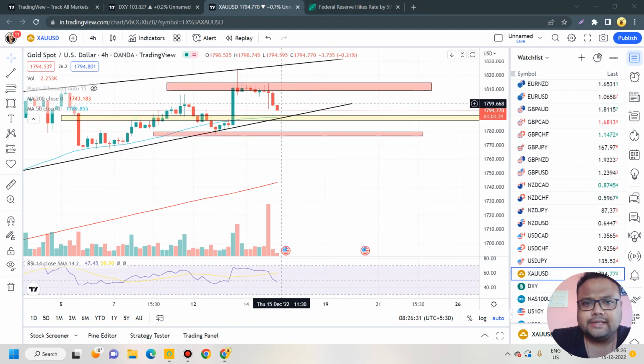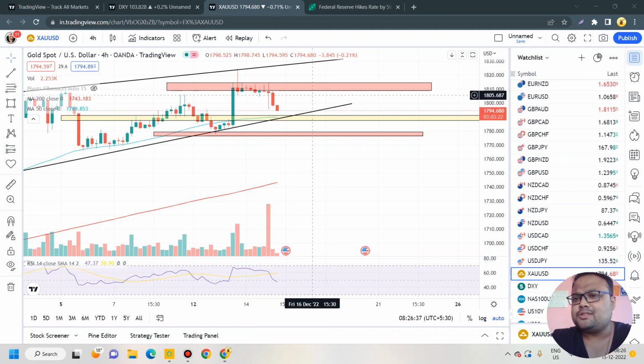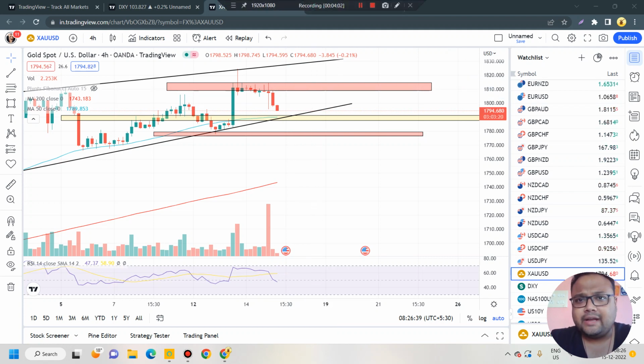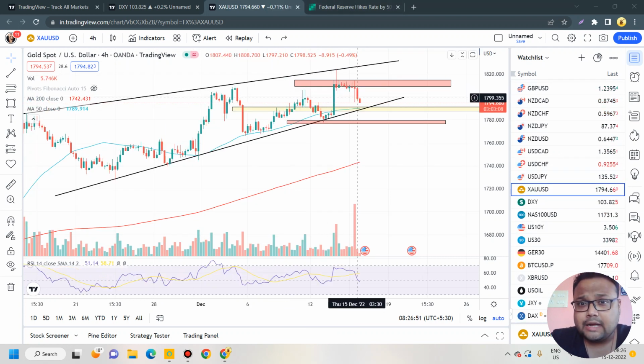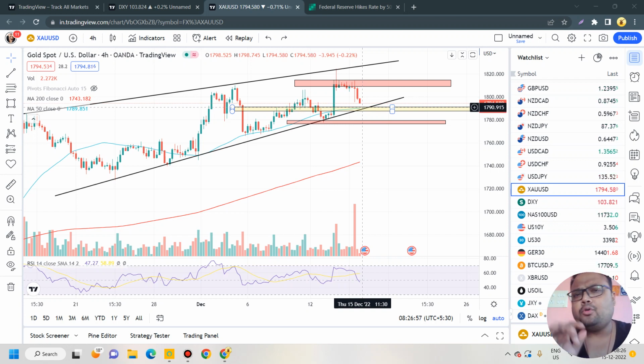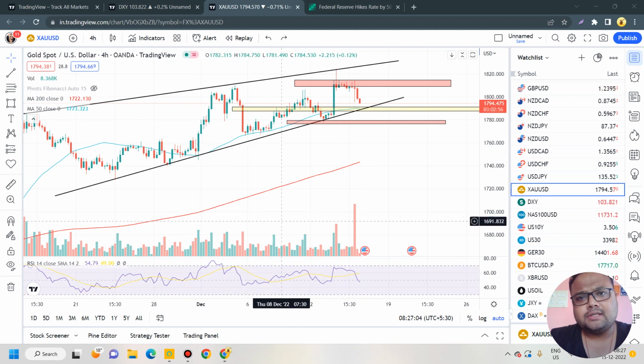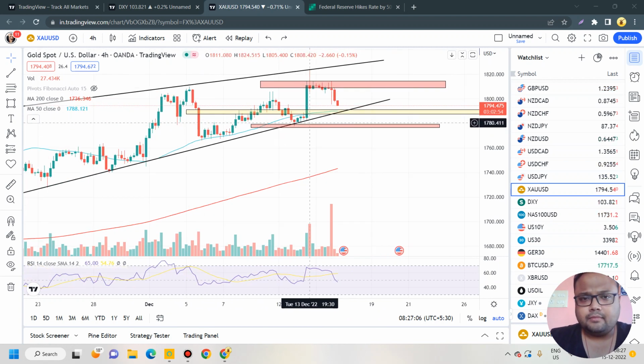But as we can see, gold is showing a red candle, and selling pressure is also very much present. So once the market comes down to the support level, observe the market first. Do not take a buy position immediately, because right now volatility is there. I won't say extreme volatility, but yes, we can see the presence of sellers is very much there, and we cannot deny that.